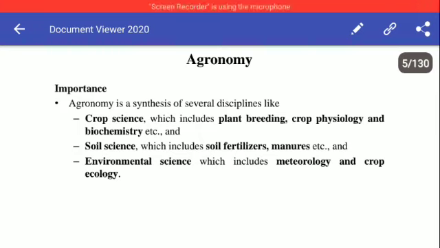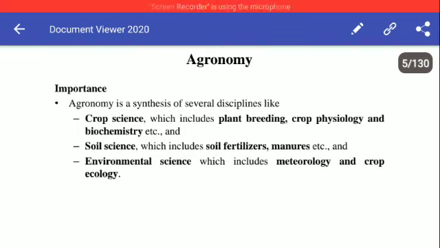Then environmental science is also very much associated with the field of agronomy, because agronomy utilizes meteorological knowledge, knowledge of meteorological instruments, and crop ecology. Meteorological instruments include the instruments and tools which measure temperature, rainfall, wind speed, and wind direction.